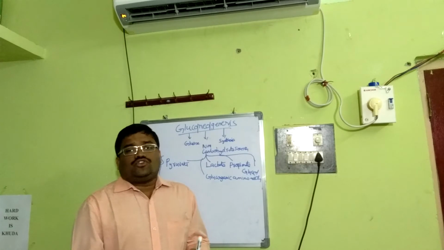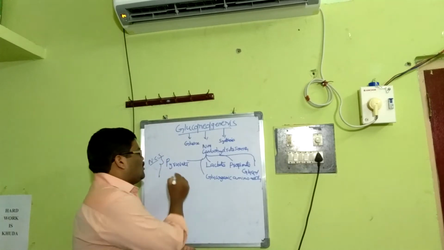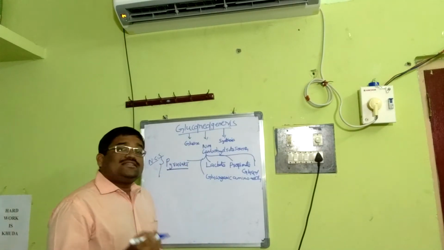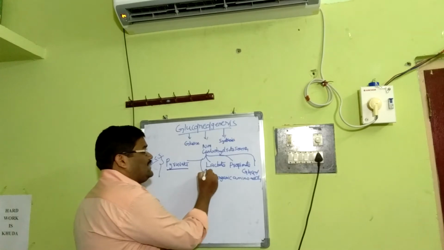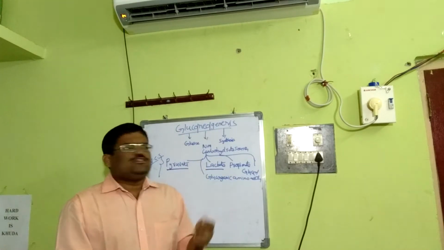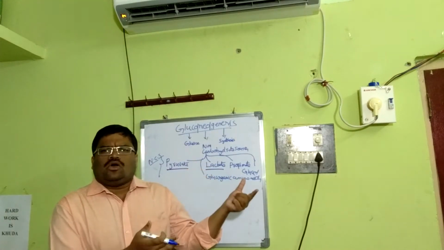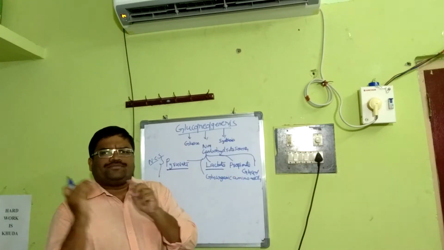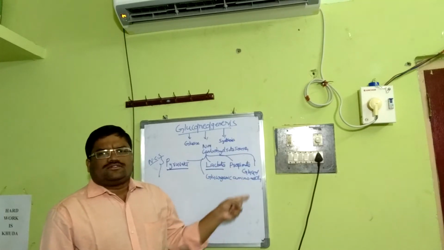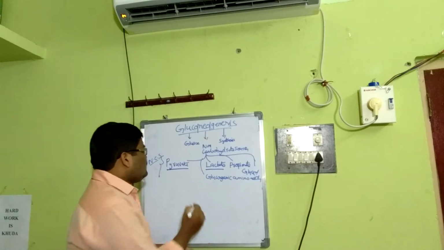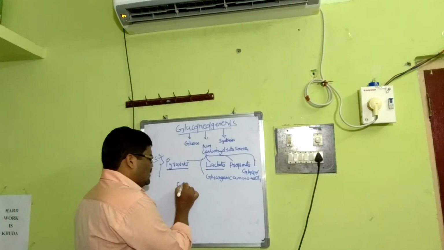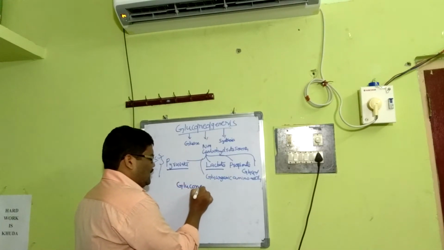In today's tutorial, we will discuss pyruvate, that means synthesis of glucose from pyruvate and lactate. If you understand these two, it is easy to understand the rest of the pathways. First, pyruvate: gluconeogenesis from pyruvate.